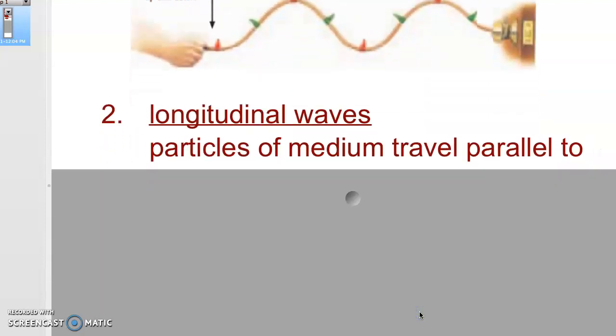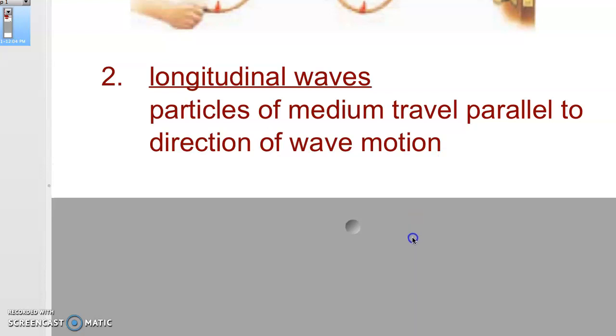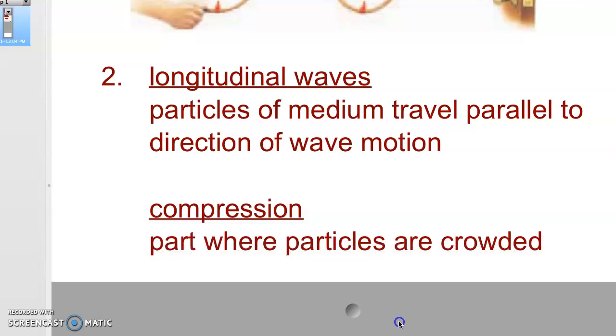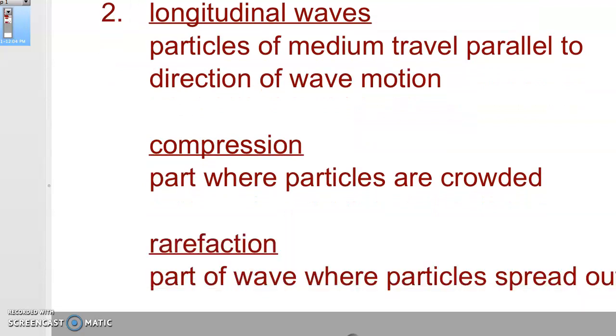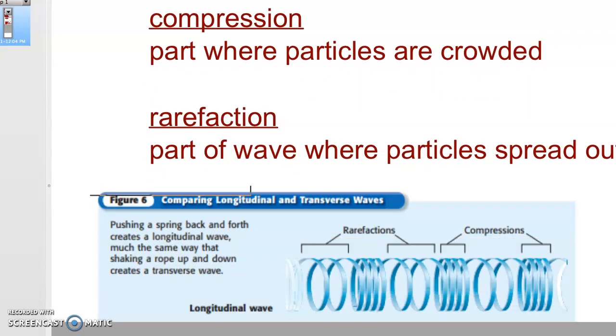The second type are called longitudinal. These are where the particles of the medium travel parallel, right? Not perpendicular, but right along with the direction of the wave. They have what are called compressions. That's where the particles are really closely crowded together, and I'll show you a picture of that in a minute. And then we have rarefactions, where the particles are spread out. So think of a slinky right now, because that's the visual that we would be using in a classroom.